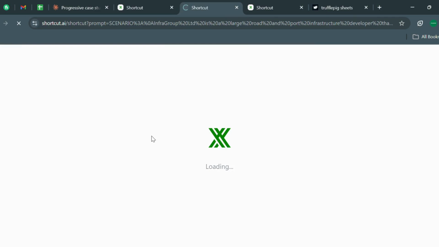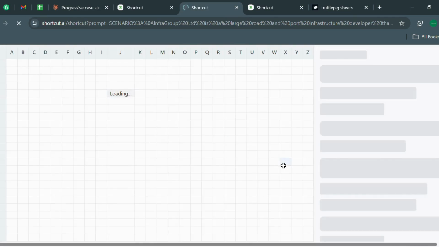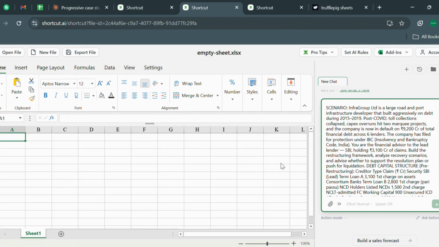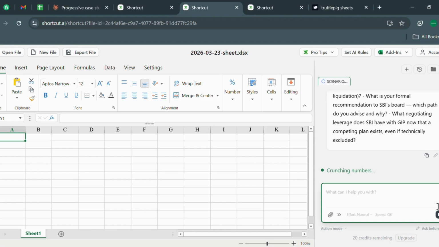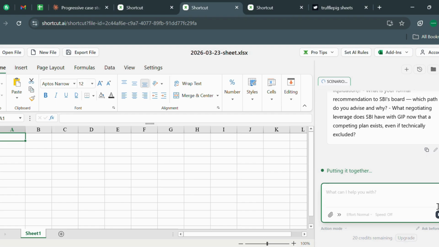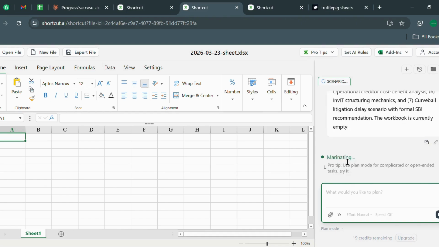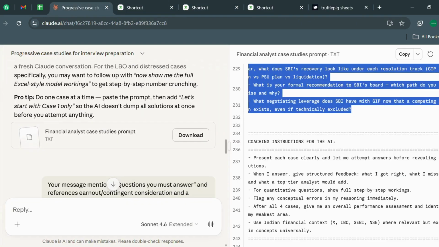Shortcut AI is really an in-depth financial modeling AI, because it takes a lot of time to make a financial model. If Truffle takes 10 minutes, I think 5 minutes max. But Shortcut AI may take half an hour to build it, because it takes a lot of thinking, a lot of understanding of how the financial model would look, how the formatting will be, and what the future consequences of it are. It is actually like an analyst doing work with all the questions.